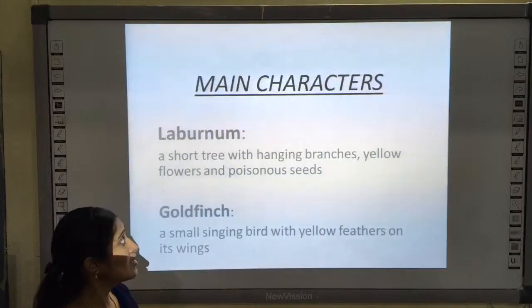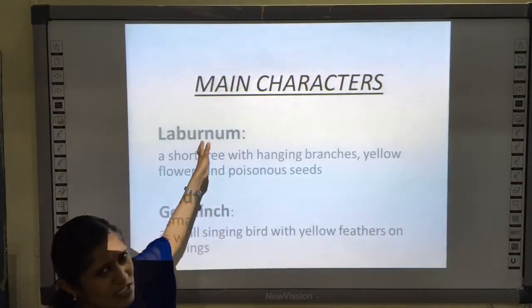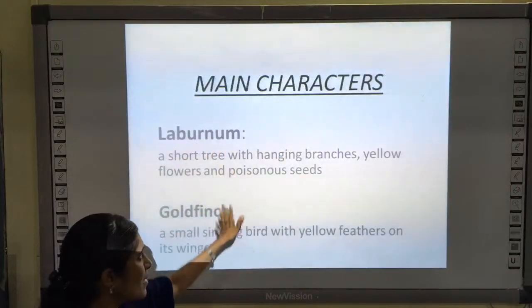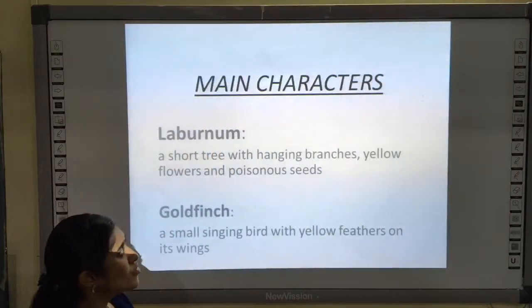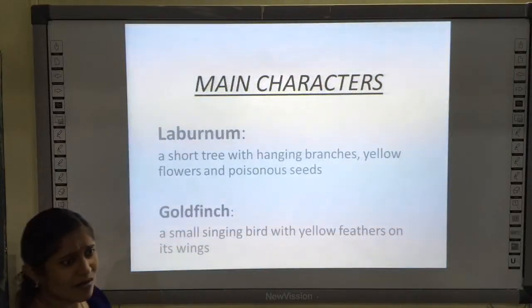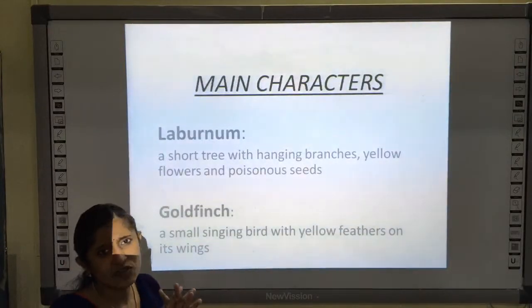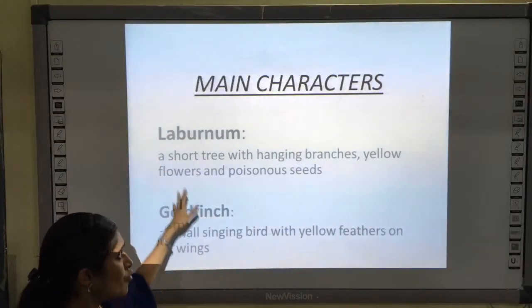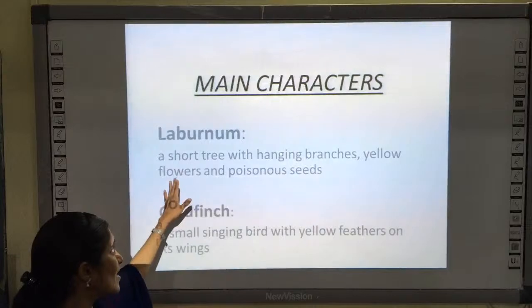So it is not actually the main characters. The two things or the meaning of the two, it is just like a story. It's been narrated just like a story. So we have two things in this poem. That is, one is the laburnum.